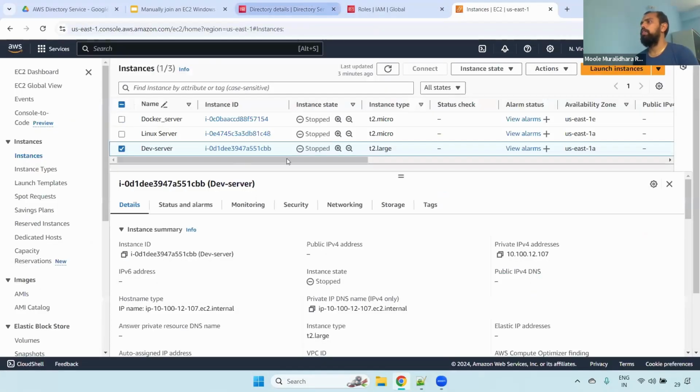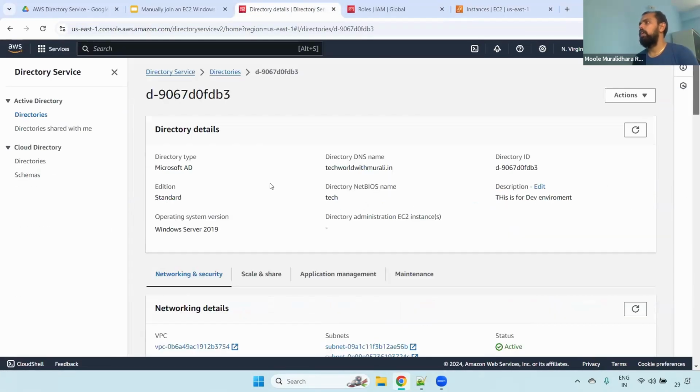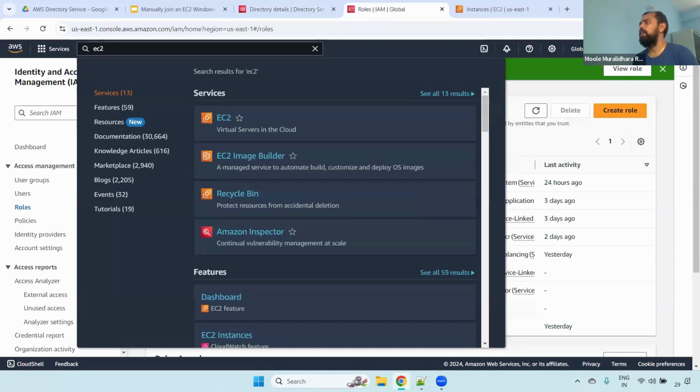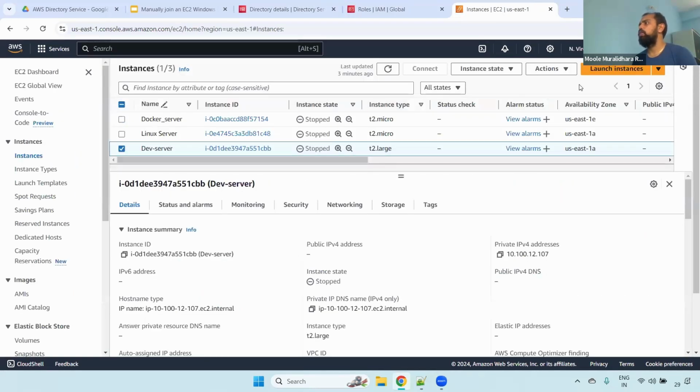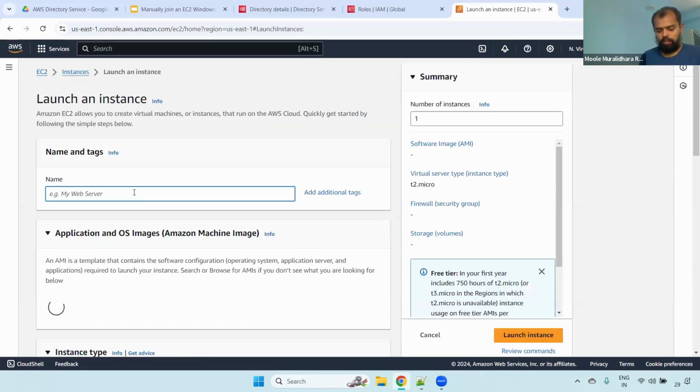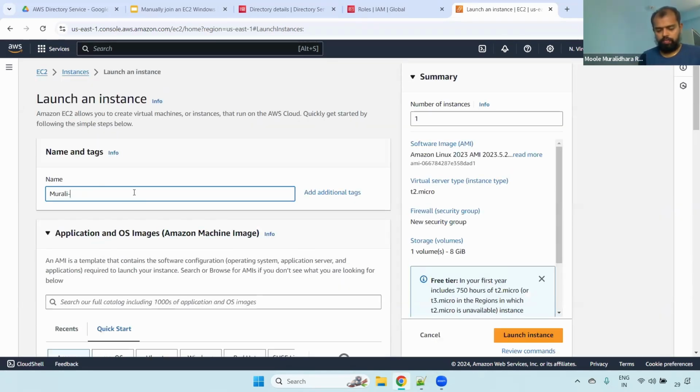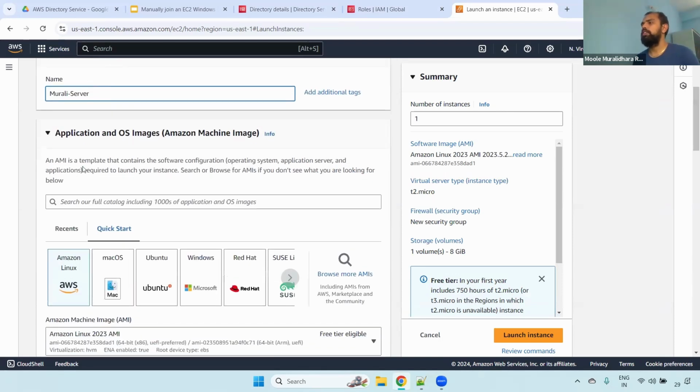Now, if you see here, we already have the directory service, and we have also created a role. Now go to launch instance. I'm launching the EC2 instance. I'm giving the example name Murli F1 server. You can give any name. In real time you would give something like Dev F1, but for practice purposes you can give any name, like Murli F1 dev server.